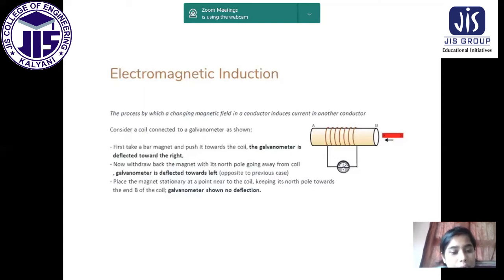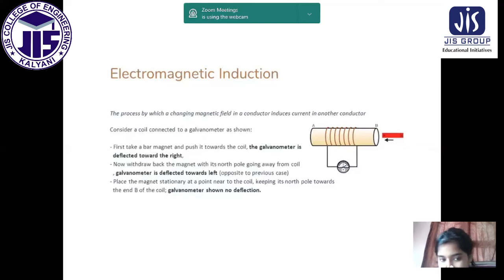Now consider a coil connected to a galvanometer as shown. You see here a galvanometer is connected. First take a bar magnet and push it towards the coil. The galvanometer is deflected towards the right. Now withdraw the magnet, with its north pole going away from the coil. The galvanometer is deflected towards the left.